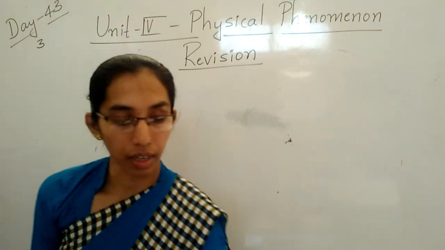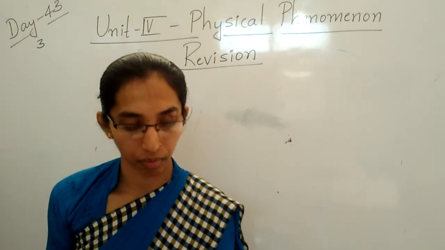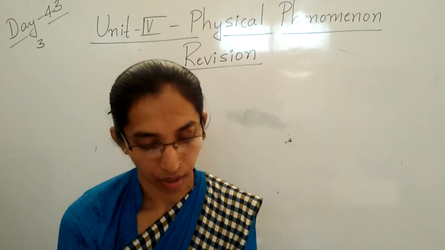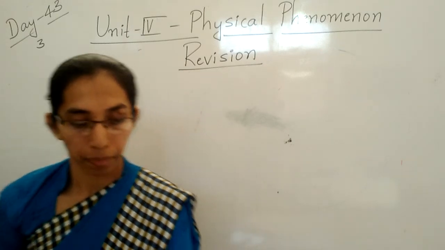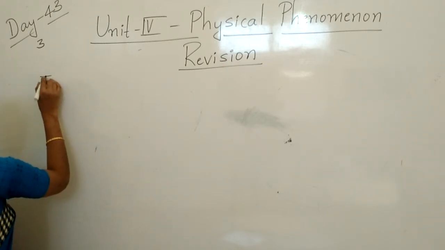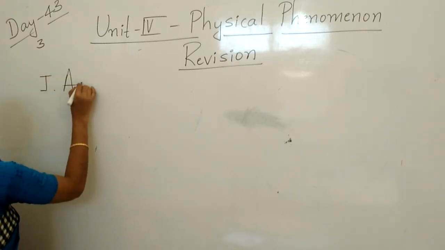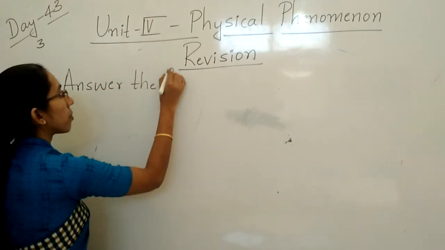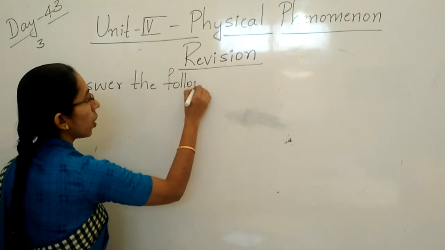Write the revision. So first we will take, answer the following.